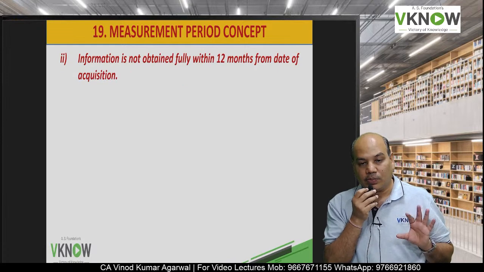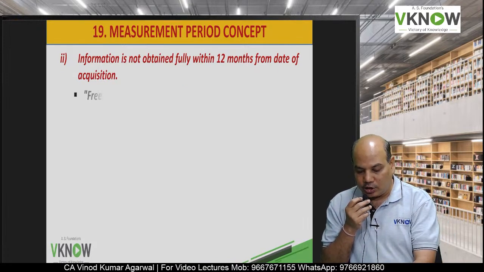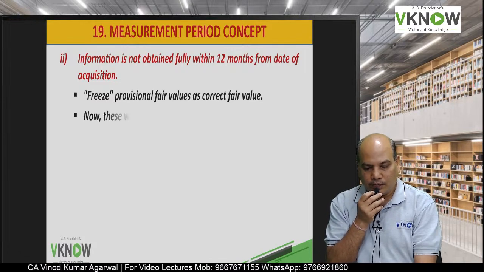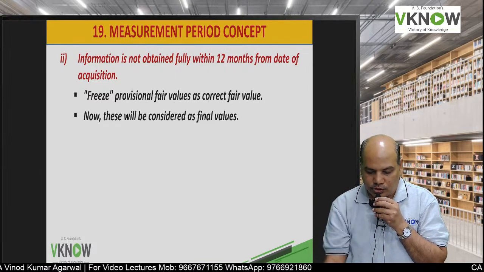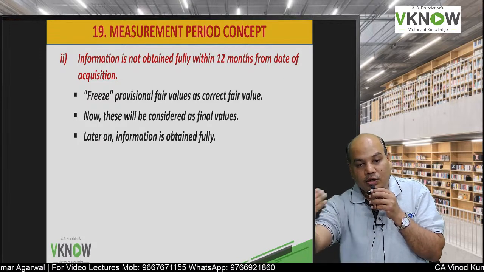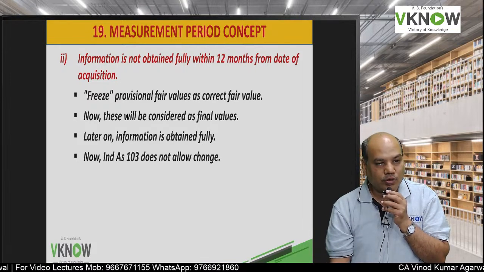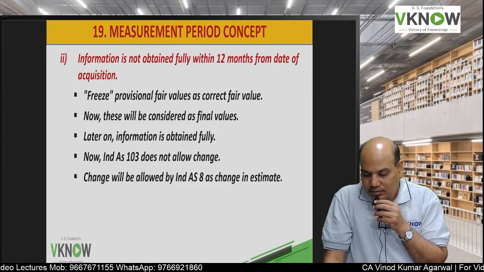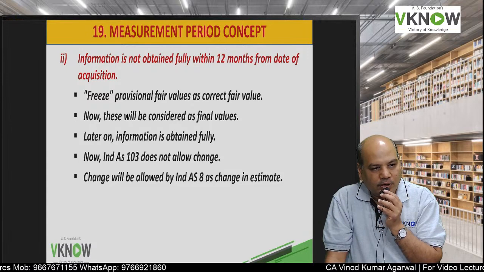But suppose you are not able to obtain full information within 12 months from the date of acquisition, then I have to freeze the provisional figure. Now I can't change the provisional figure as per Ind AS 103. Later on, after 12 months is over, you got the information, then Ind AS 103 is not applicable, but Ind AS 8, accounting for changes in accounting estimate, will become applicable.